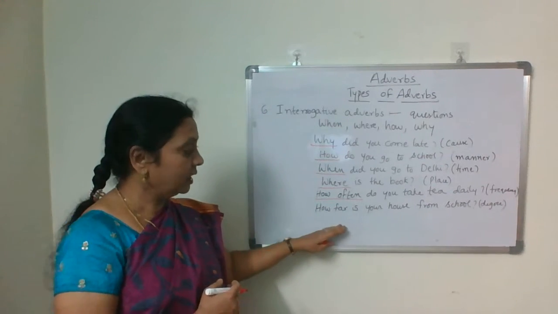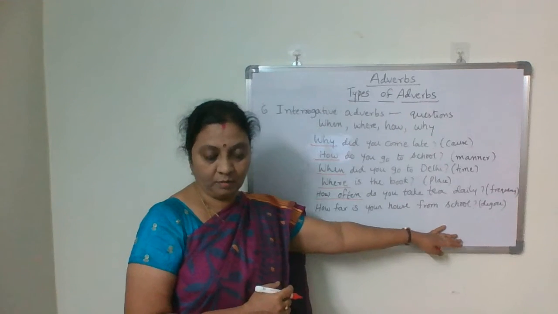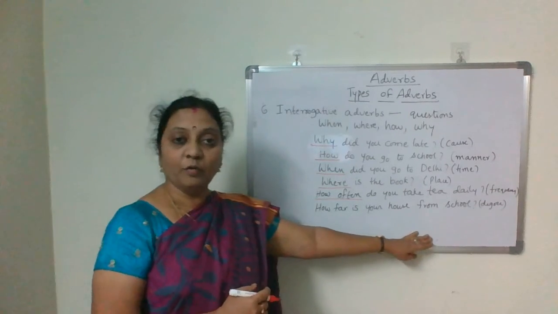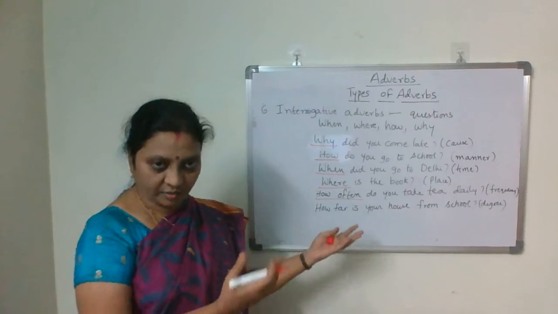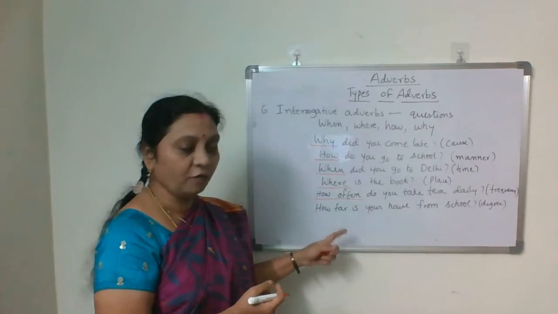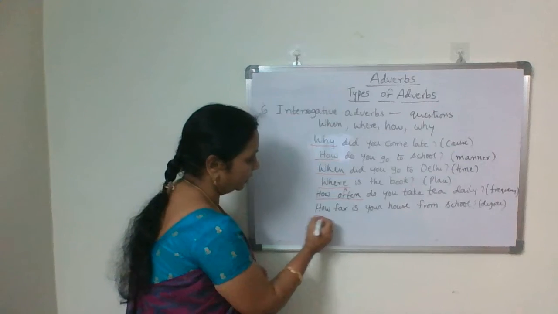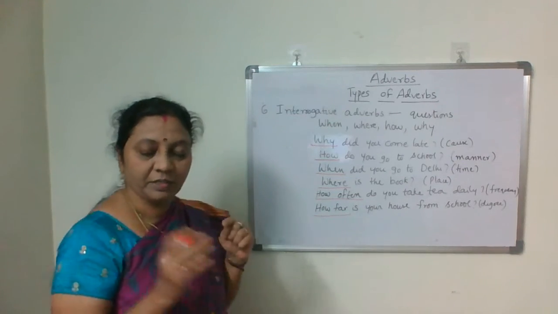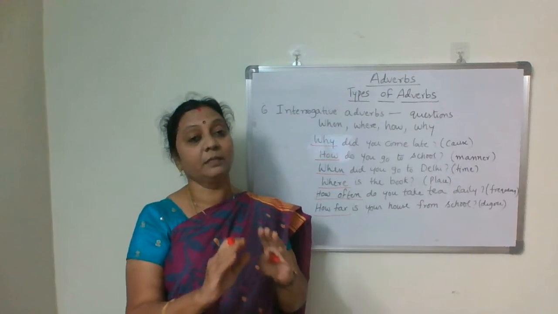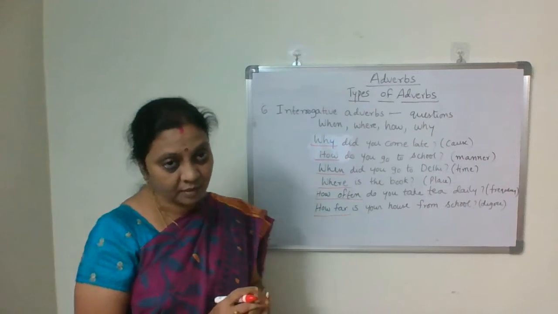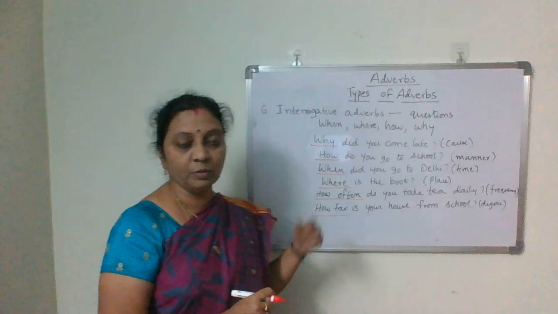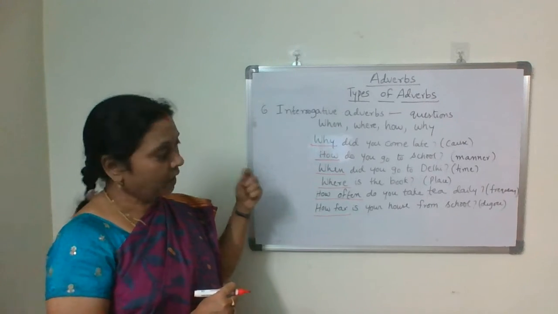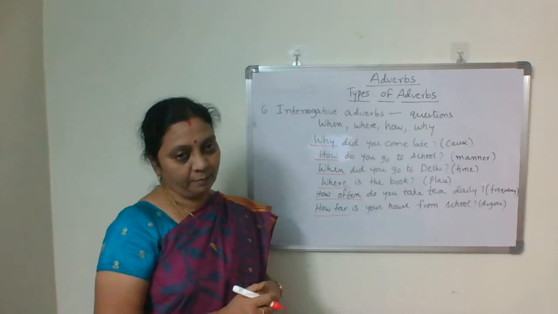My house is 4 kilometers away from school. 4 kilometers distance you are talking about. How far? So this is also an interrogative adverb. So interrogative adverbs are used to ask questions, especially the question words when, where, how, and why, and these are the examples.